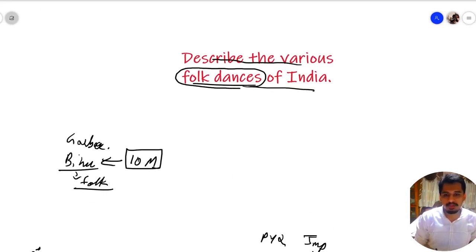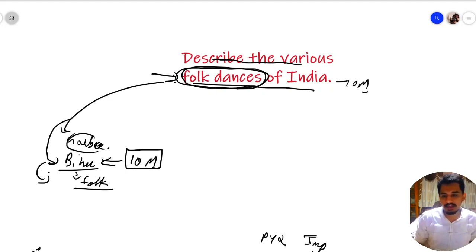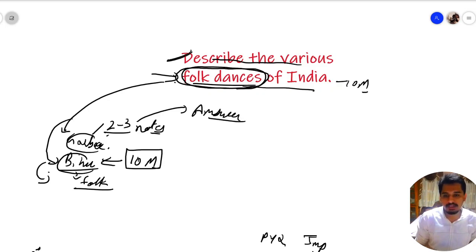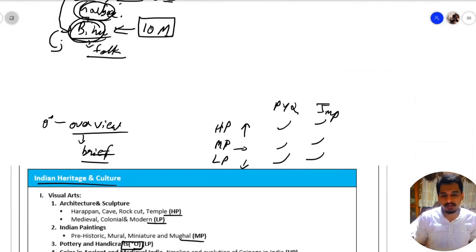So here, the main theme is folk dance and its subparts or subheadings are Bihu, Garba and various other folk dances. So you have to prepare the main theme, folk dance, for a 10 mark question, and for these subheadings, Garba or Bihu, you should just prepare 2 to 3 line notes in brief, so that you can write these in your answer. I hope it is clear how you have to study O star or overview topics: study the main theme in detail and the sub themes in just a brief manner. So let us move ahead with our syllabus discussion now.